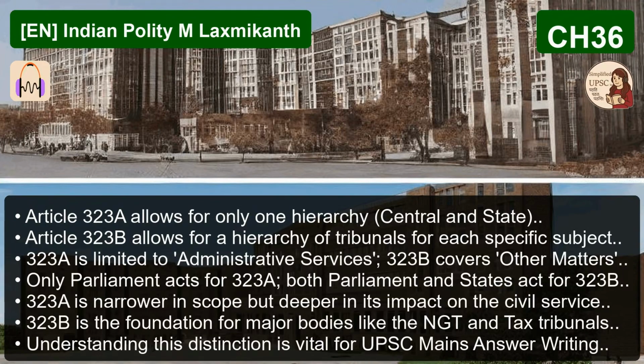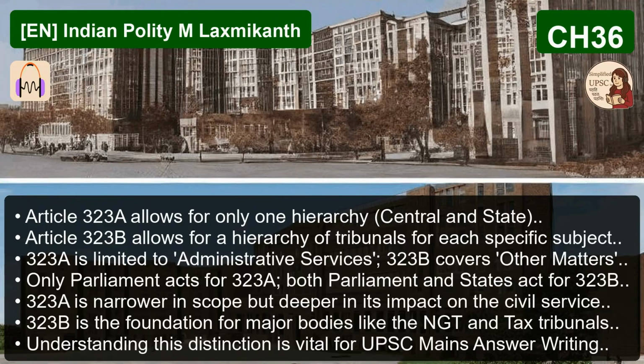And the third. Third is the structure. 323A lets you create only one central tribunal, the CAT, and then multiple SATs. 323B, on the other hand, allows for a whole hierarchy of tribunals for each of the different matters it lists. So the intent was clearly to build a system of justice that was faster, more accessible, and used specialized knowledge. I mean, on paper, it sounds like the perfect solution to the backlog problem. On paper, it was revolutionary.